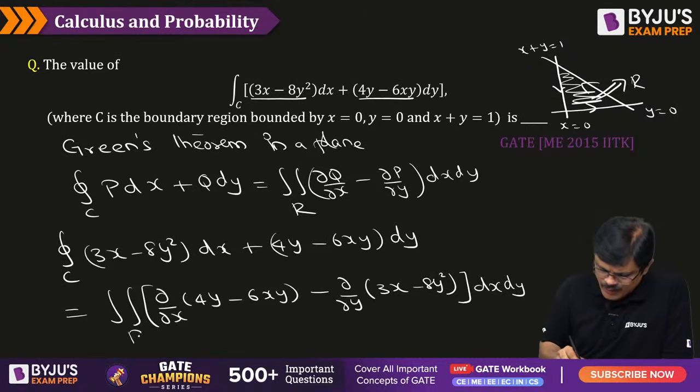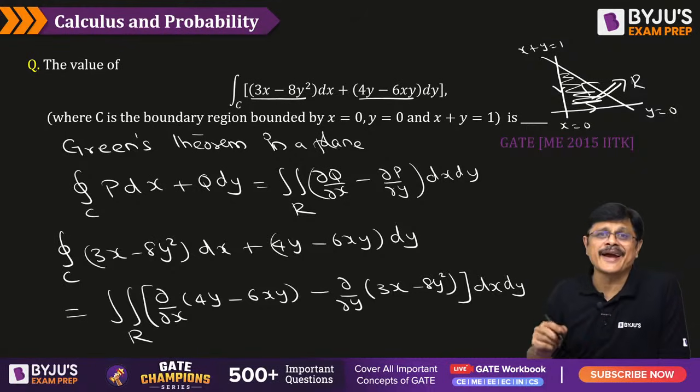And this needs to be done over this triangular region.